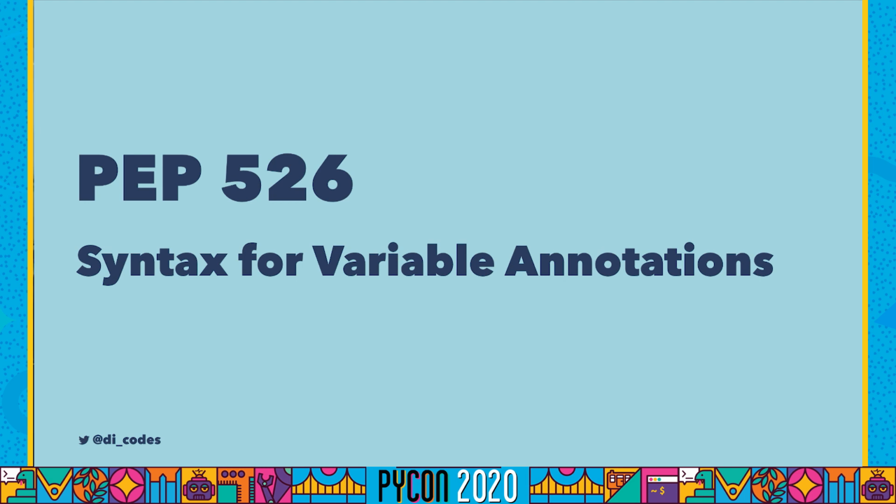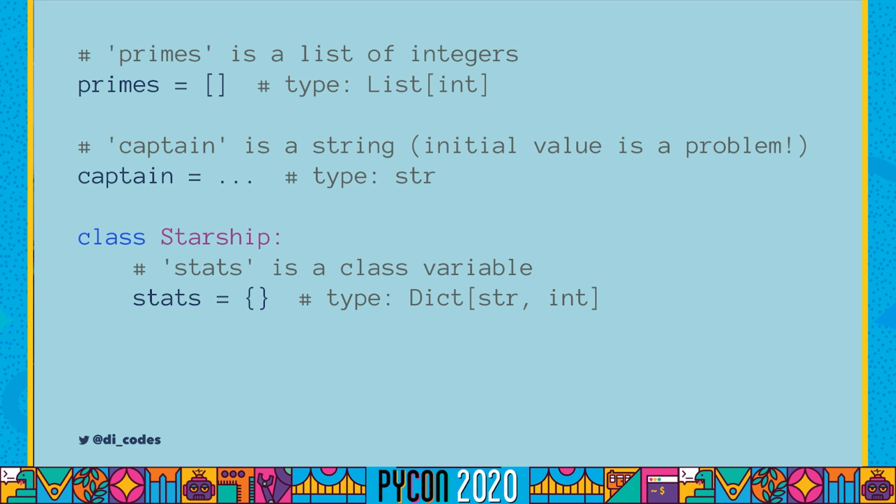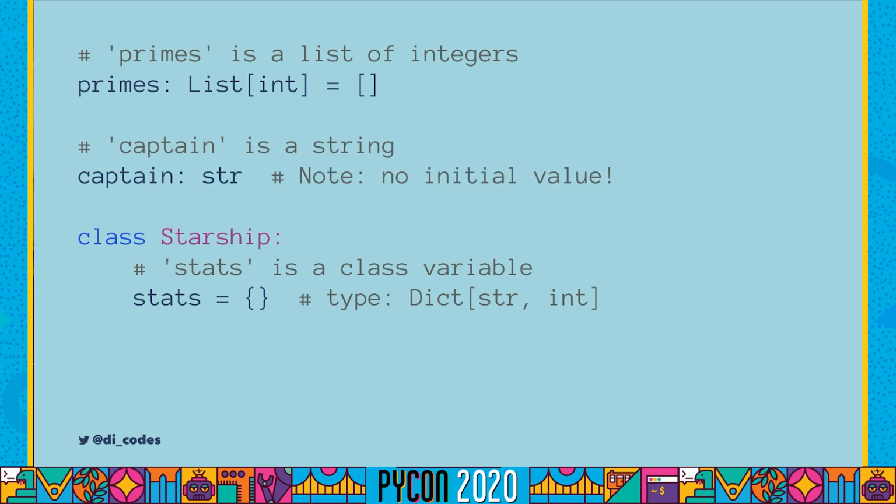So the existing comment style annotations were great for Python 2, but not great elsewhere. So this lets us take a comment style annotation like this and move it actually into part of the variable declaration. One of the problems with comment style annotations was that we couldn't define a type for a variable and not specify an initial value. So here now with PEP 526, we can just say the captain variable is a string and it has no initial value. And similarly for class variables, we can now do those inline like this.